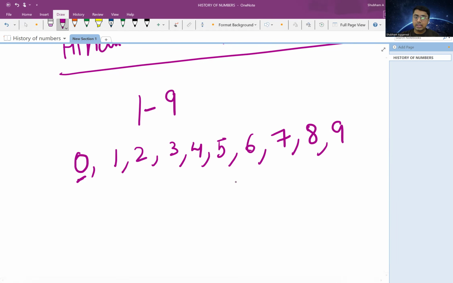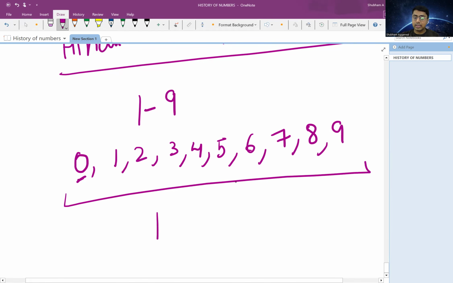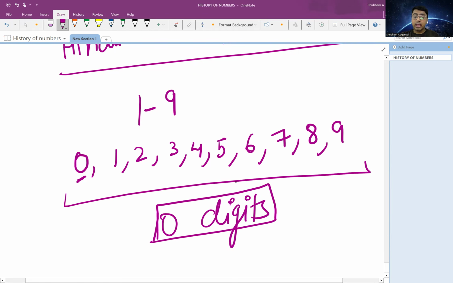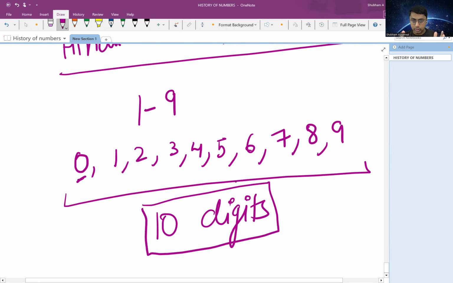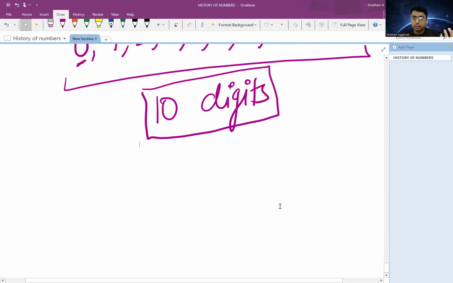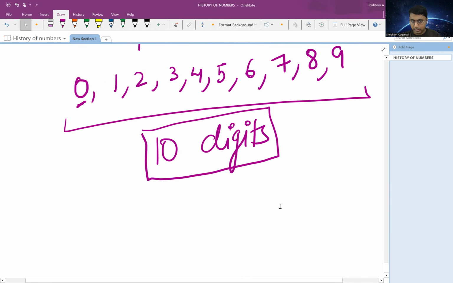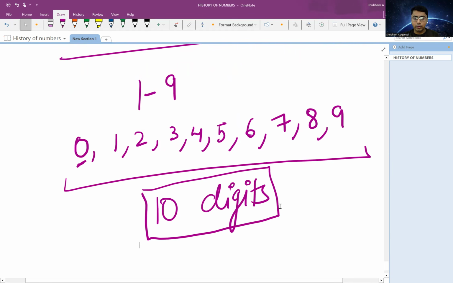Okay, so we can say we have a total of 10 digits in our number system. And these 10 digits can make any number that we know. You cannot name any real number in this world that is not made up of these 10 digits. Every number is made up of these 10 digits. So it's magic, right? How can these 10 digits make infinite numbers? So we'll be learning how this is possible, what is place value system in the next video. But we got an idea of how the numbers came into existence, right? So let me give you a quick recap.